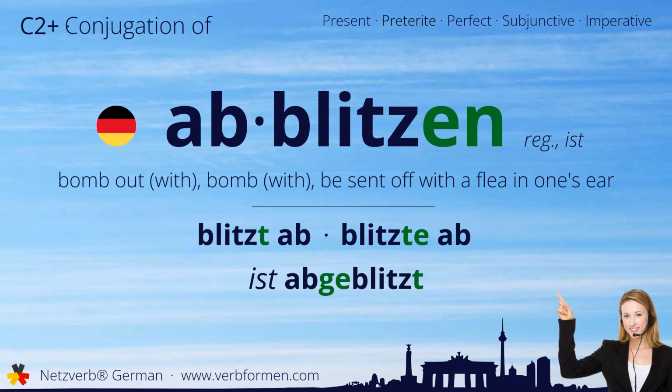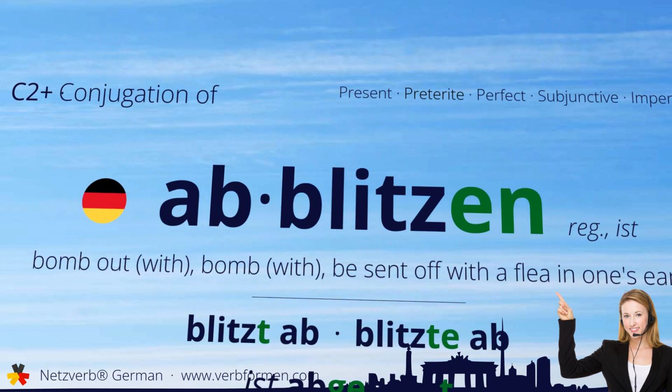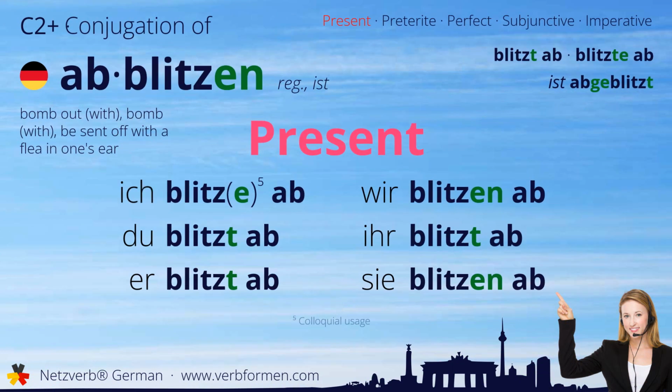Now let's move on to the tenses. First, we'll take a look at the present tense. Ich blitze ab. Du blitzt ab. Er blitzt ab. Wir blitzen ab. Ihr blitzt ab. Sie blitzen ab.